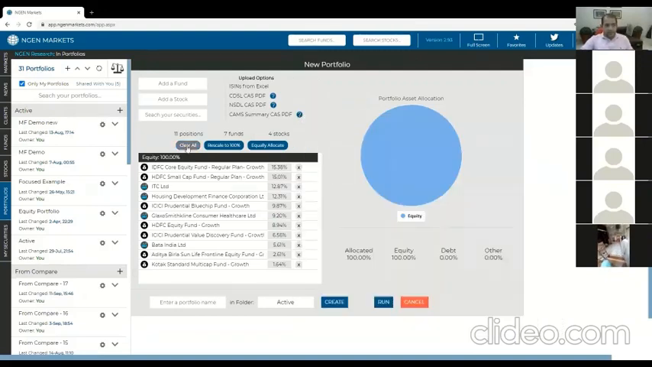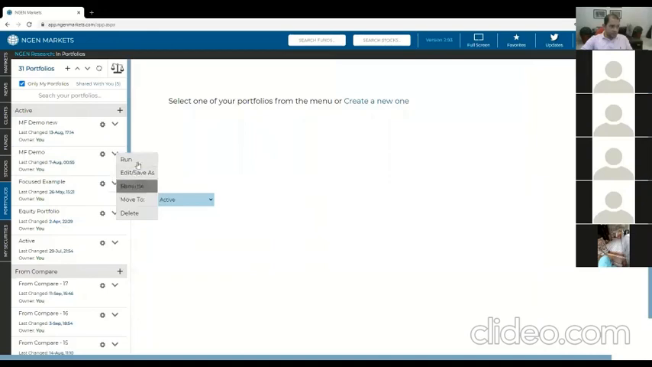And here, again, we have a couple of extra buttons here to kind of rescale things to 100 or equally allocate, for example. I just did that. And then you basically run the portfolio. So let me run a portfolio that I've got saved here.